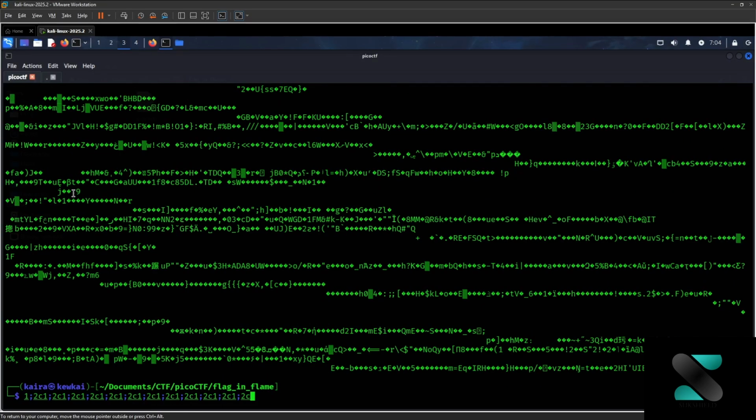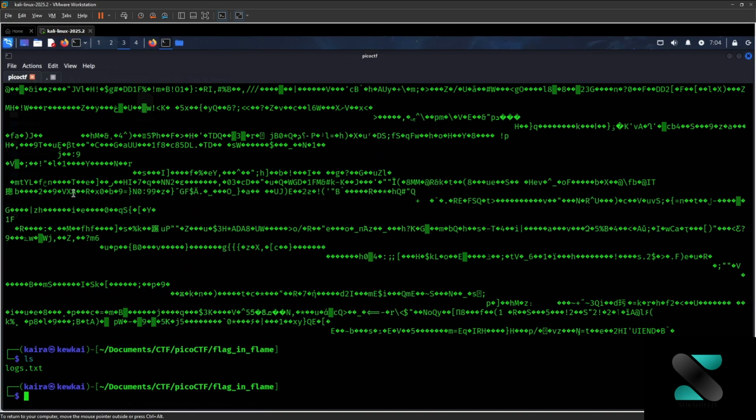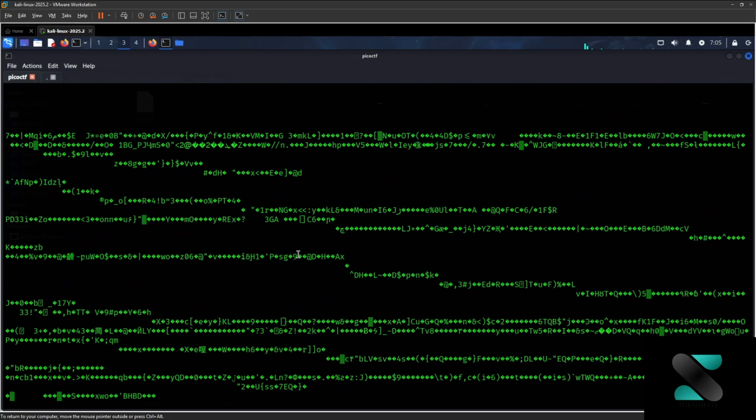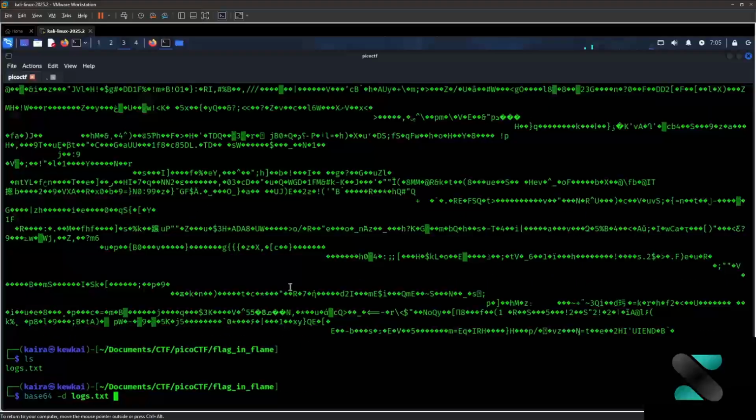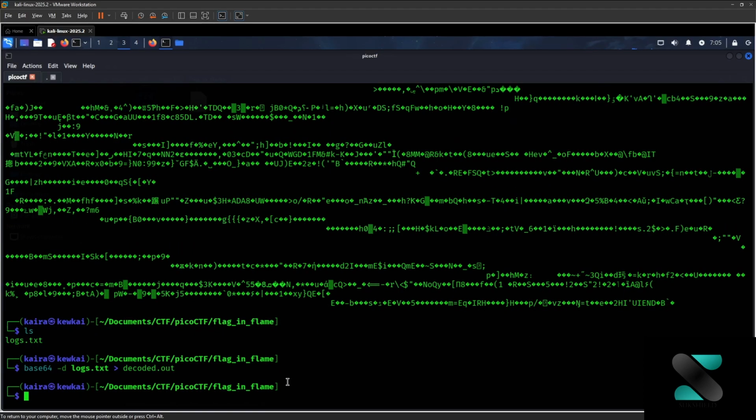This is a very big file. Let me just check if it has created a file. It must not have. So we'll go with this command. This is just the decoded data. Of course we are not able to read this, so we will store it in a particular file, say decoded.out. Now this will store all this gibberish data in this file.